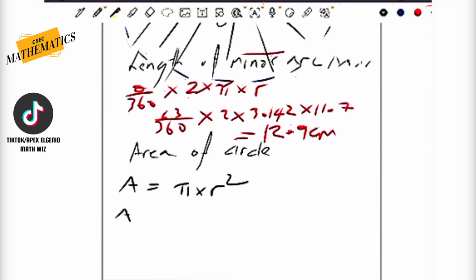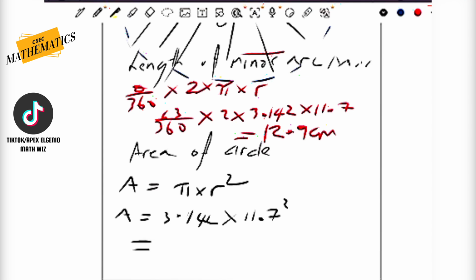So therefore, area of the circle is 3.142 times r, which is 11.7, and then we're going to square that. So again, on the calculator, 3.142 multiplied by 11.7, and we're going to square that. Boom.